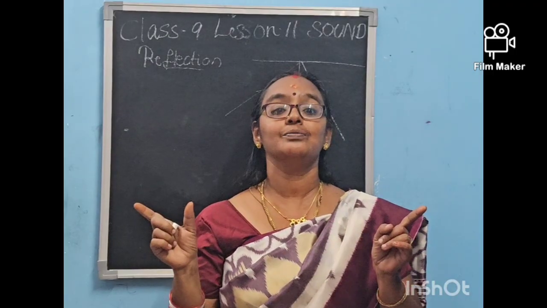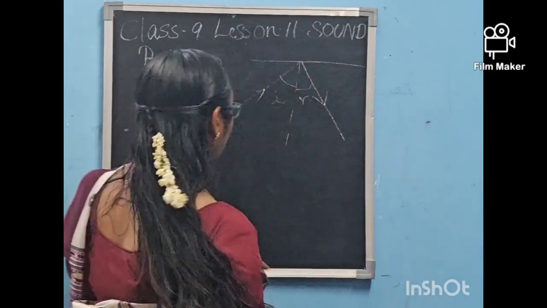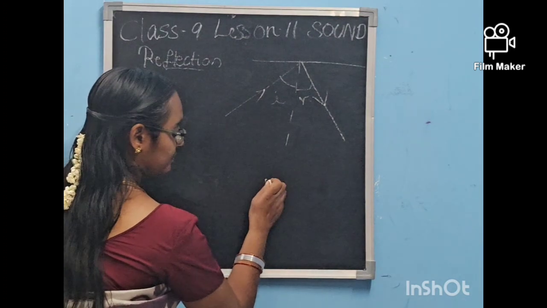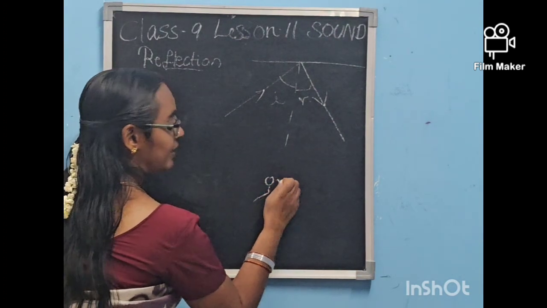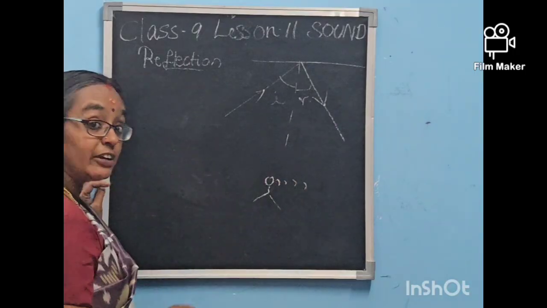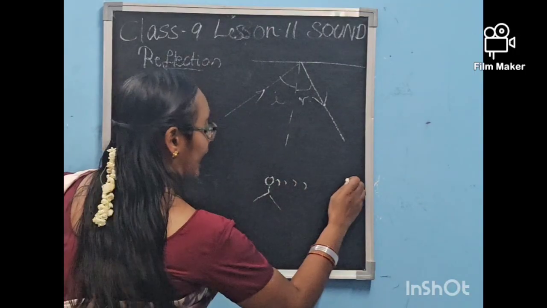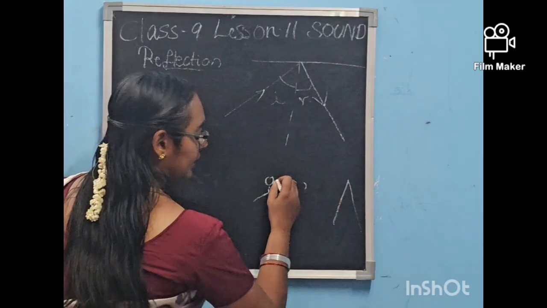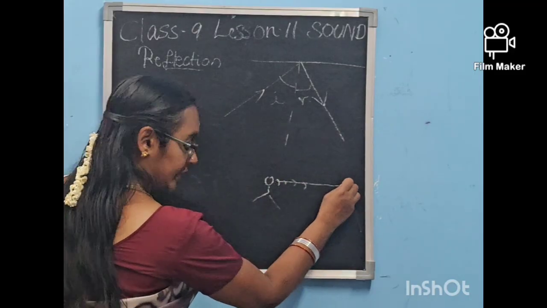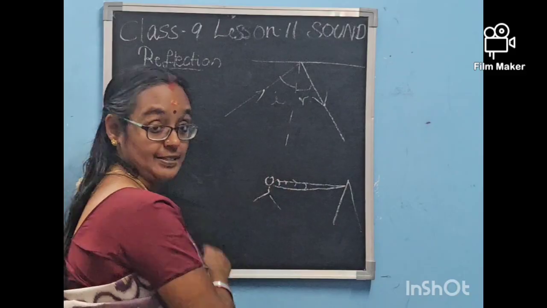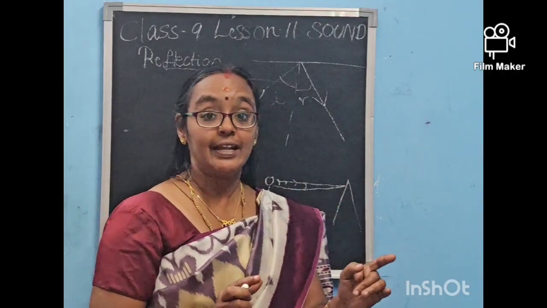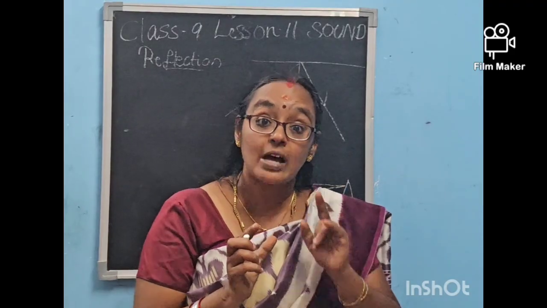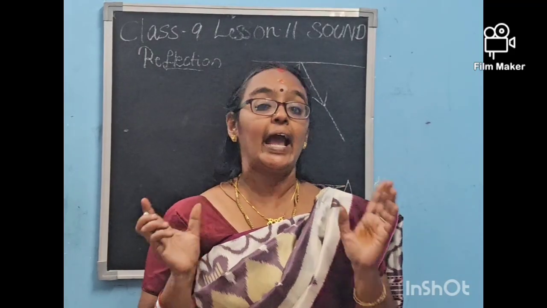Is it clear now? That's it. If the person is on the mountain top and he is shouting something, and there is a mountain, it should go and reflect back to his ears, isn't it? If it comes after this 0.1 second, he will be able to hear his sound again as an echo.